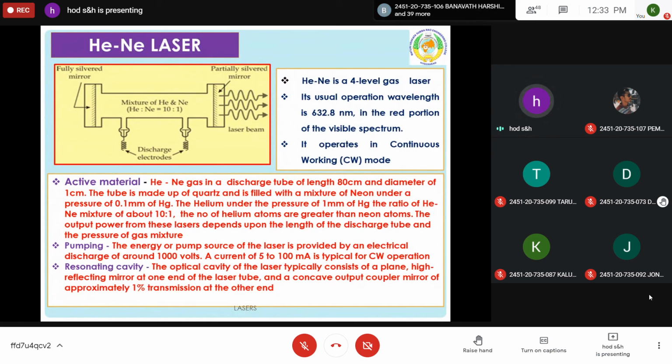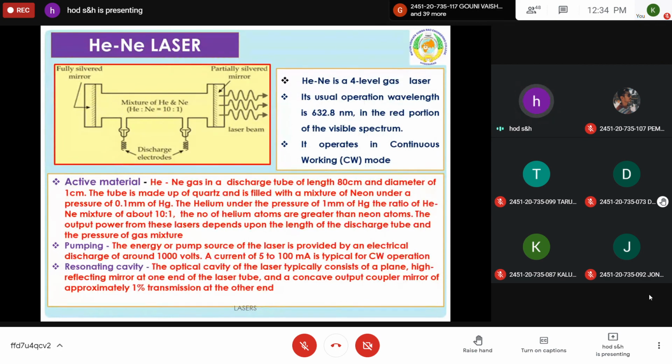So these helium atoms, which are in the excited states 2 and 3, interact with the neon atoms which are in the lower energy state. During this process, helium atoms return to the ground state, but neon atoms are excited to their metastable states. In this indirect way, neon atoms can be excited to their metastable states 4 and 6 respectively, and the lifetime is more than 10 to the power of minus 8 seconds, approximately 10 to the power of minus 3 seconds. And as this energy exchange continues, what happens?